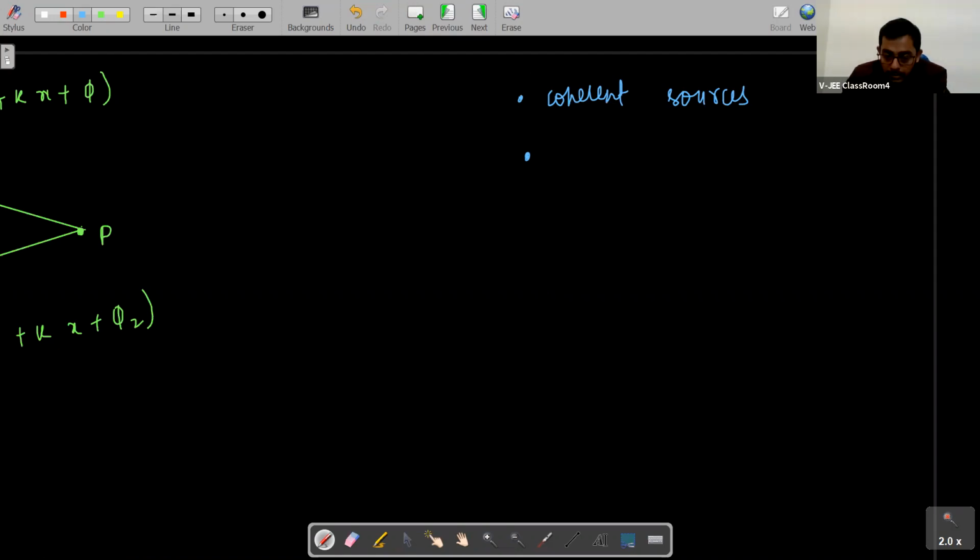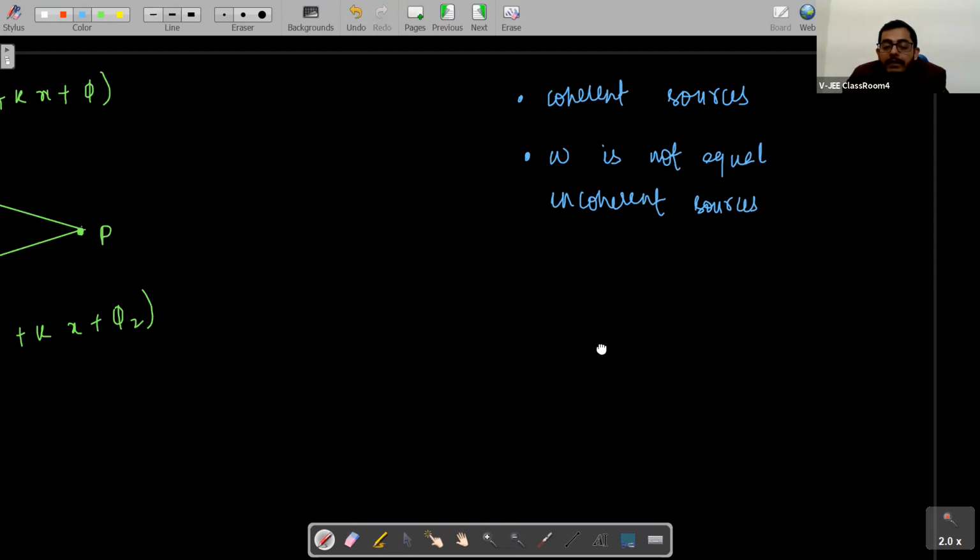And if omega is not the same, which means frequency is not equal, these sources are known as incoherent sources. Okay, if omega is not the same, we say that these sources are what? Incoherent sources.